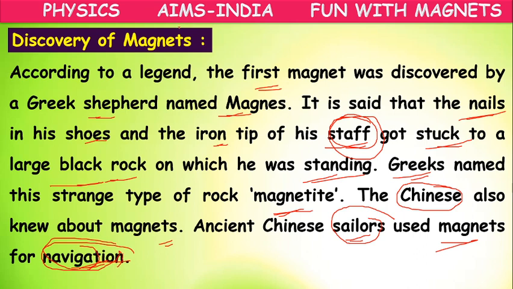Because that's why this magnet, along with the name magnetite, is also called lodestone, which means leading. Leading means leading the way, showing. A leader, what will he do? He will show the correct path to his followers. In that way, magnet means lodestone. Here the spelling is L-O-D-E, lodestone, which means leading the way, showing the way. So like this, they discovered the magnets.